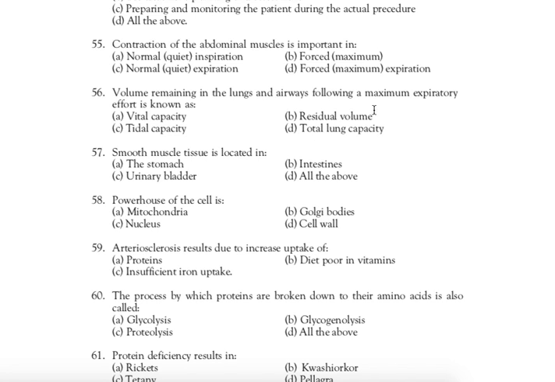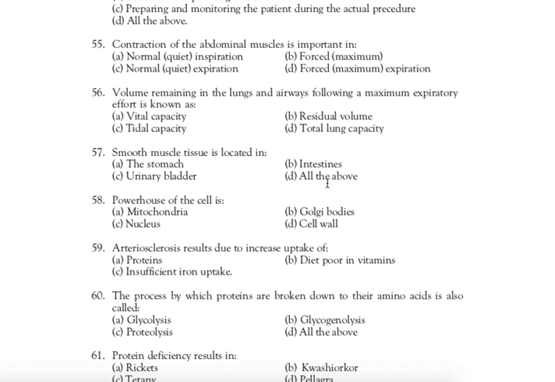Right answer is B. Residual volume. Volume remaining in the lungs and airways following a maximum expiratory effort is known as the residual volume. Next question, question number 57. Smooth muscle tissue is located in.